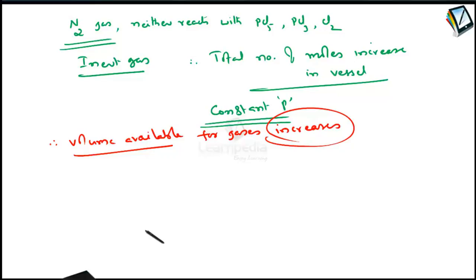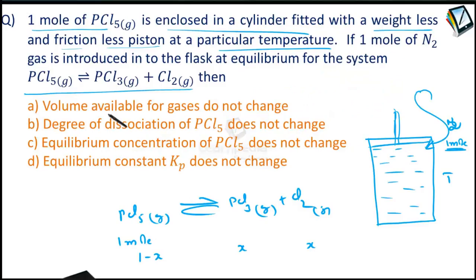Now when the volume changes or volume increases, what will happen? Is it that the volume available for the gases does not change? We have just discussed that it increases. Therefore, option A is wrong. Degree of dissociation of PCl5 does not change.